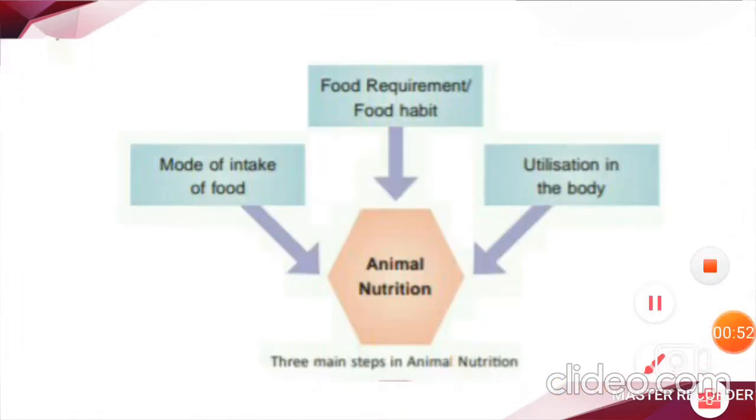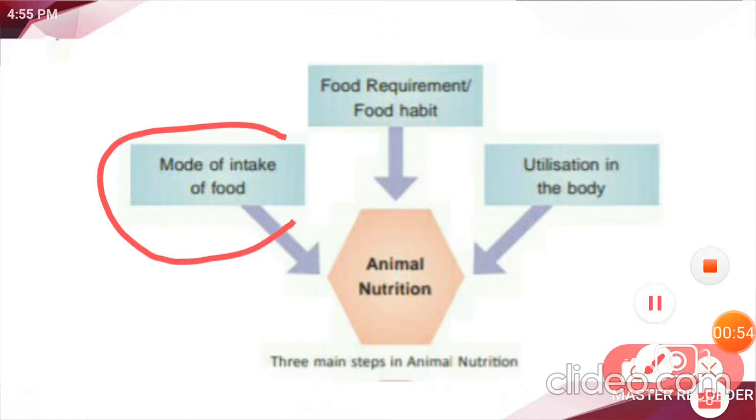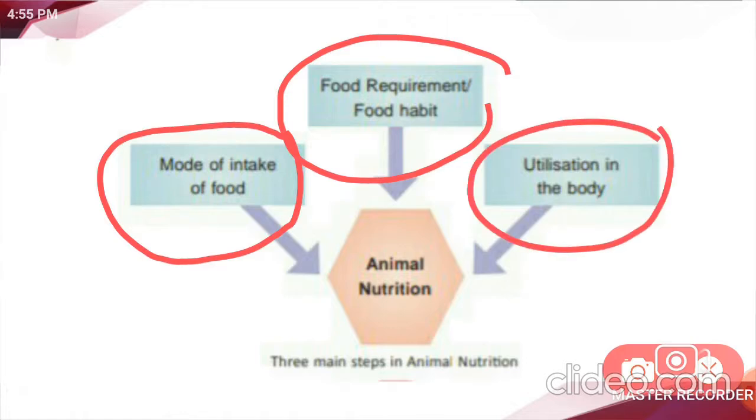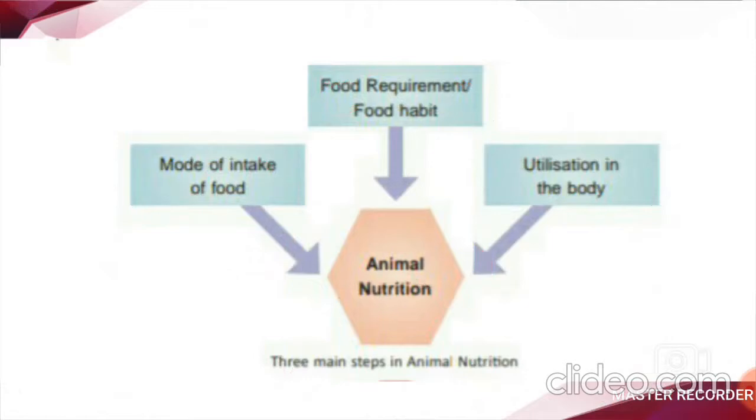What are they, you know? The first step is mode of intake of food. The second step is food requirement or food habit. And the third step is utilization in the body. These are the three main steps through which animals get their required nutrition. Let us learn one by one in brief.